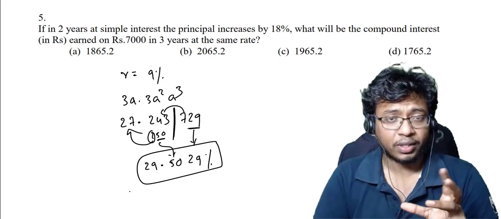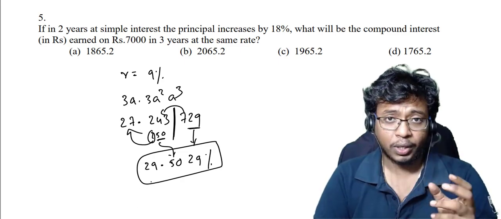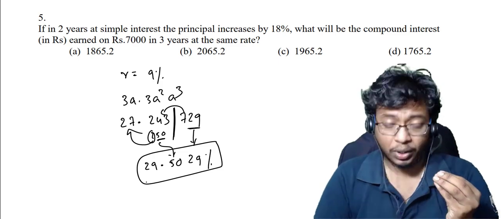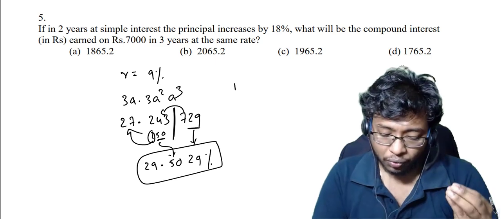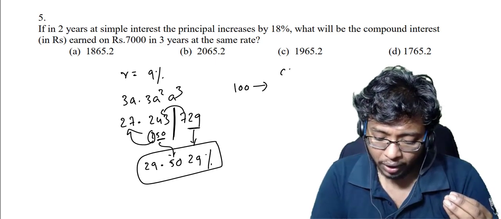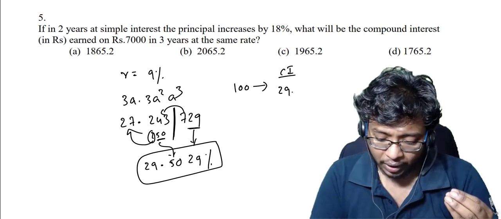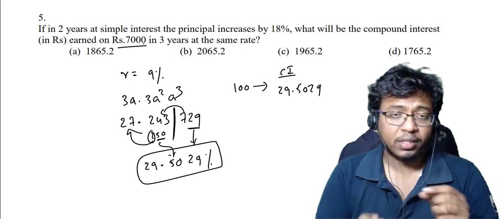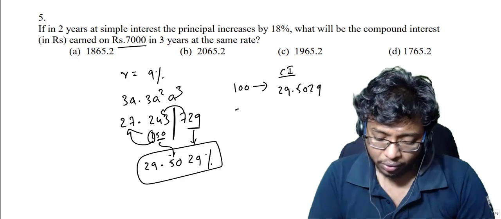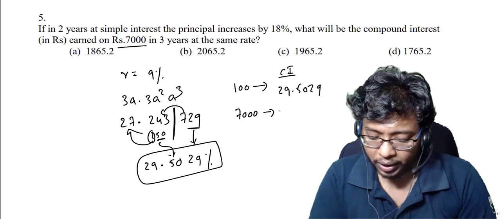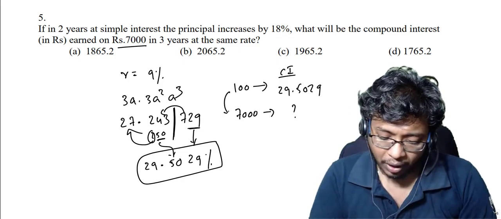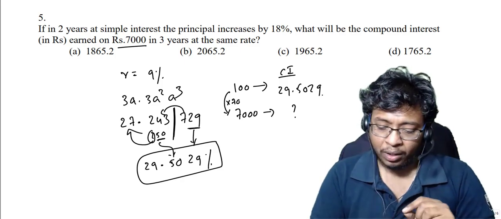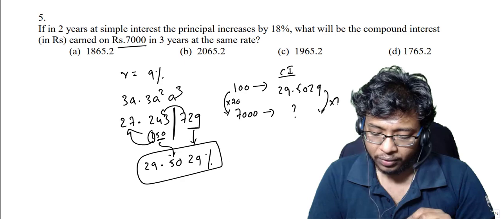Rate of interest after 3 years means 29.5029, which means that for every 100 rupees you are getting a compound interest of 29.5029. So for every 100 rupees your compound interest is 29.5029. Now here the principal is not 100, it is 7,000. So for 7,000 how much you will get? See here, from 100 to become 7,000 you multiply by 70, right? Now the same way you multiply with 70.